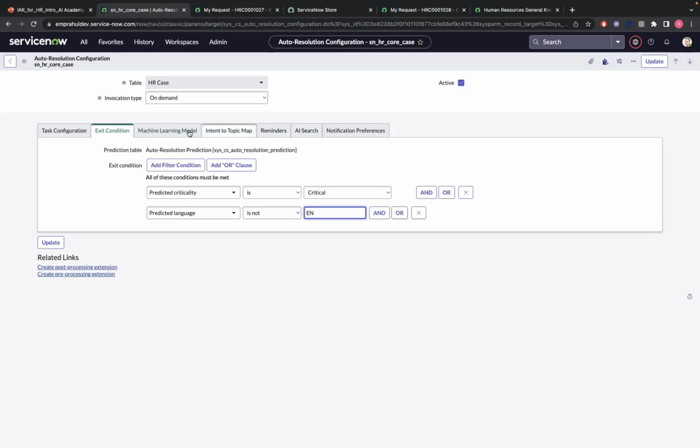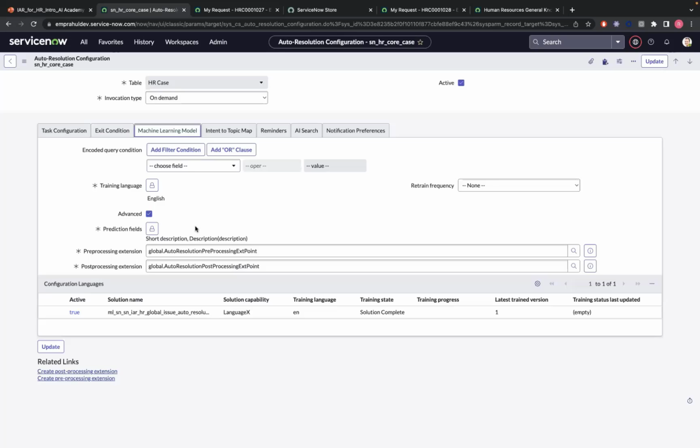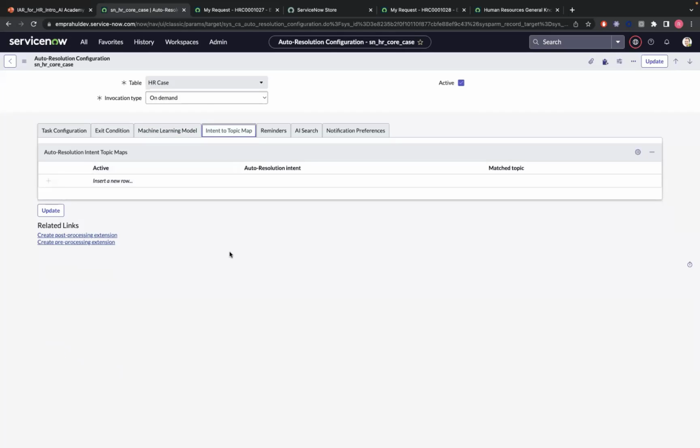And then the other part is the machine learning model, right? We don't need to configure it; it all comes out of the box configured. And then the intent to topic map. This is the key differentiation I was talking about. This is something which can be used in the ITSM space, but here in IA for HR, we are not using any VA topic flows, so we don't need to assign or add anything for this. Also, the setup we see here is similar to ITSM as well, because this all comes under the IA framework.